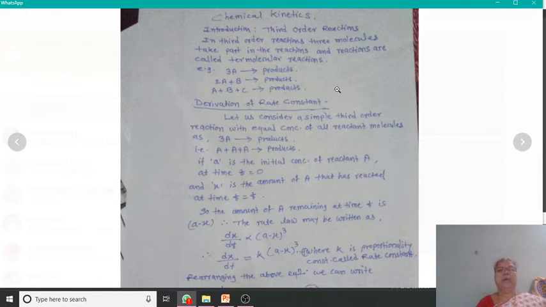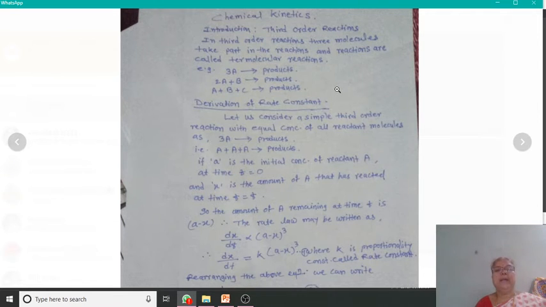Remember well, the molecularity and order of the reaction are two different concepts. Suppose we have a third order reaction as 3A giving products, or 2A plus B giving products, or in general we can say we have three different reactants as A plus B plus C giving products.